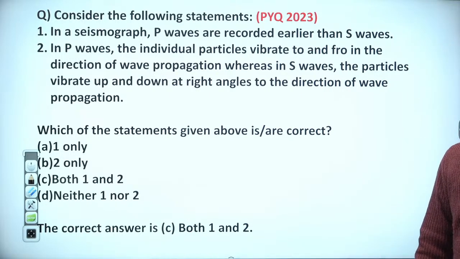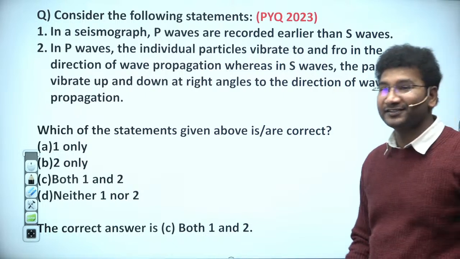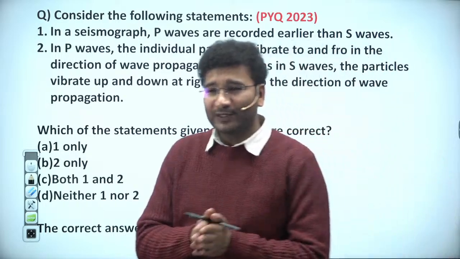In a seismograph, P waves are recorded earlier than S waves. And in P waves, the individual particle vibrates to and fro in the direction of the wave propagation, whereas in S waves, the particles vibrate up and down at right angles to the direction of the wave propagation. Right? So this is the question that was asked.